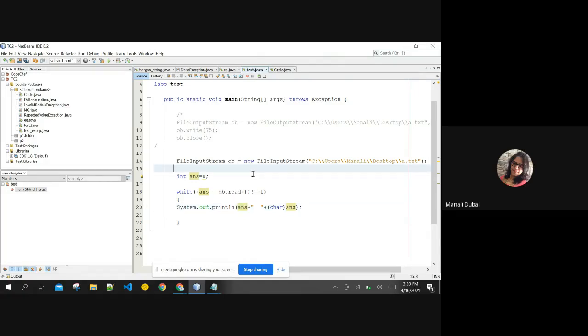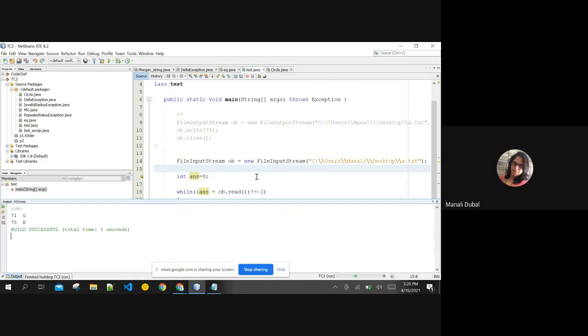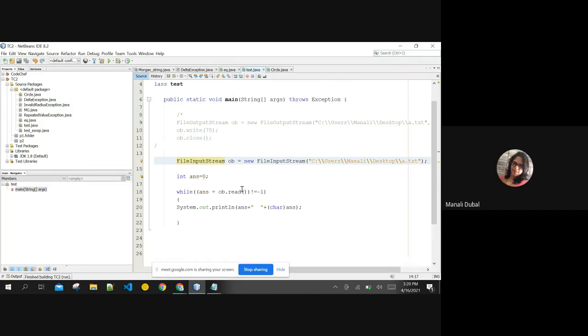Either you can use reading single bytes, or you can even read complete file like this. The first way is simply reading one byte. Second way is reading the complete file till the end of the file, that is -1, is not achieved. It is reading the file constantly.